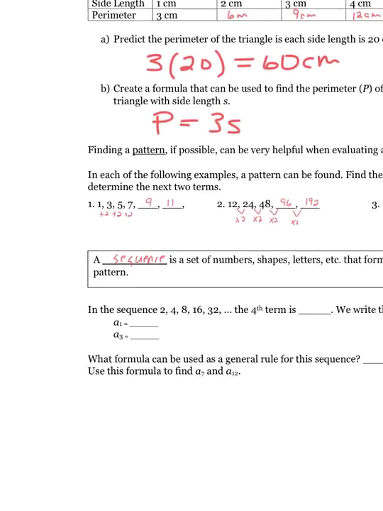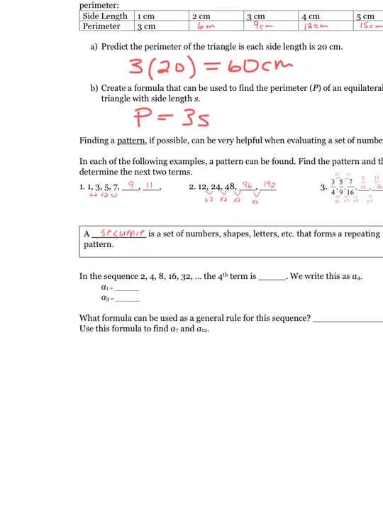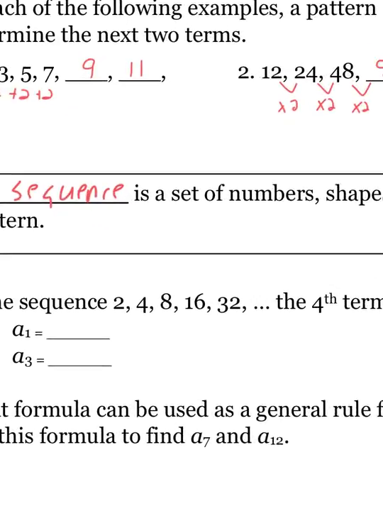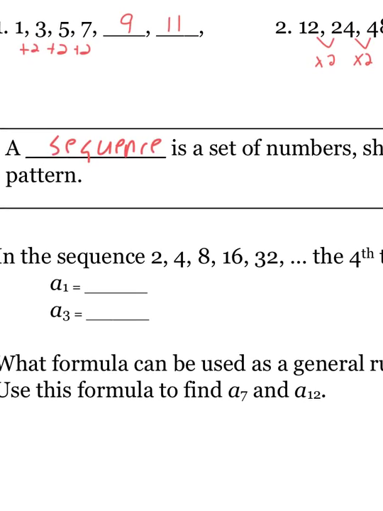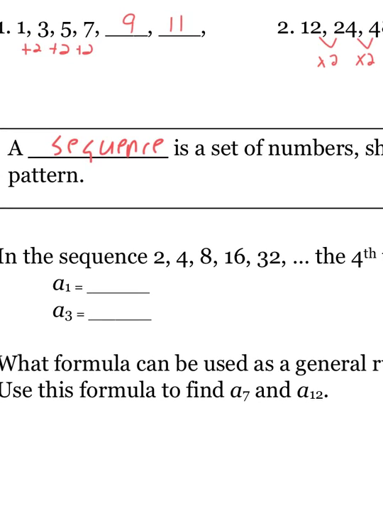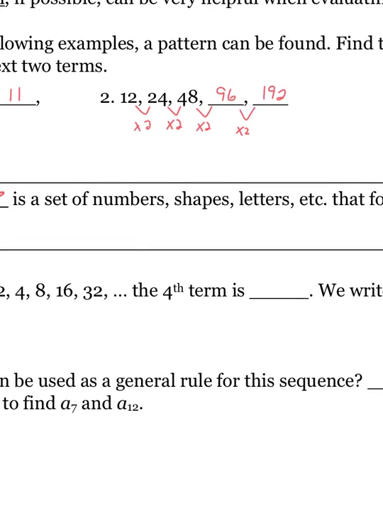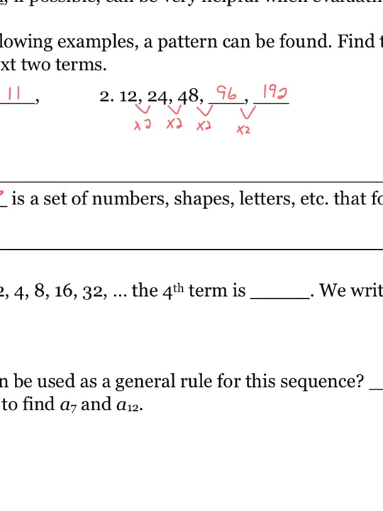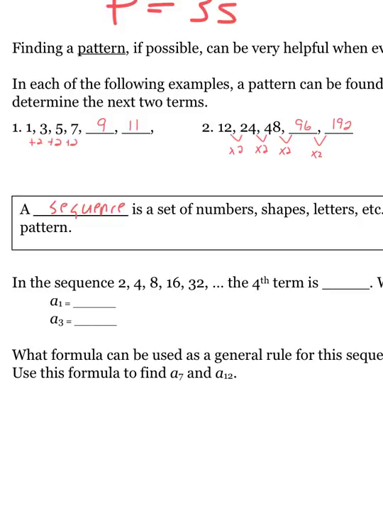We're going to take a look at this and talk about how to locate things. In the sequence 2, 4, 8, 16, 32, and then the dots mean it continues, the 4th term is, if you count 1, 2, 3, 4, 16.